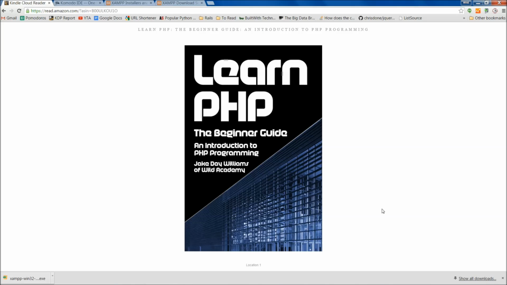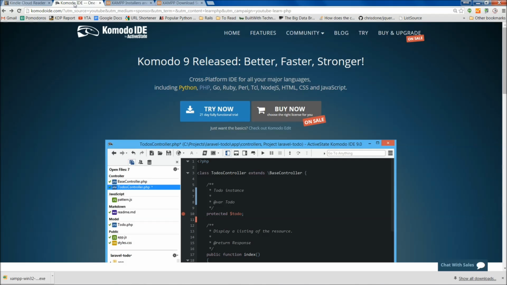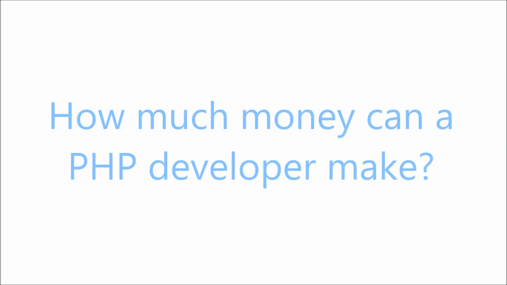And so the first thing we need to do is install an editor or an IDE. If you already have one, that's fine, but with this series, we're going to be using the IDE to run our PHP files. We're just going to go to the Komodo IDE here. This is what I use. The company Active State has given me a link for a free 21-day trial for you of their IDE. And with this IDE, we're going to be able to run the files, as I said, within there. Okay, and if you just go here, it'll select whichever system you're on. Go ahead and install that.